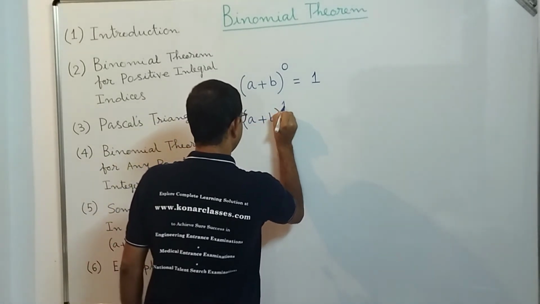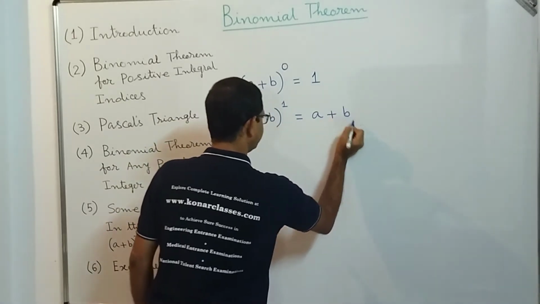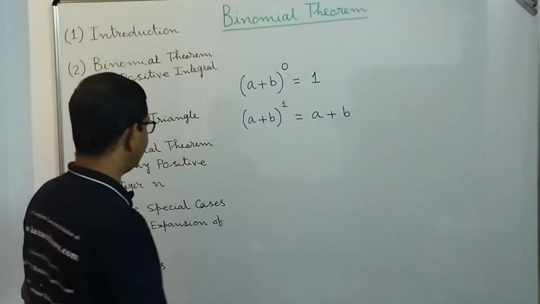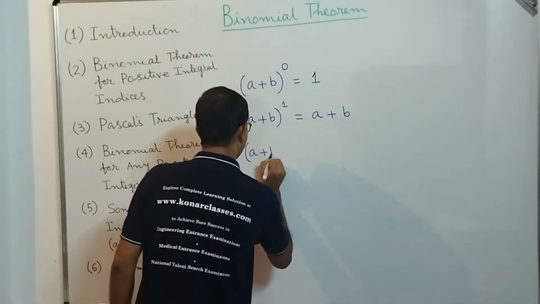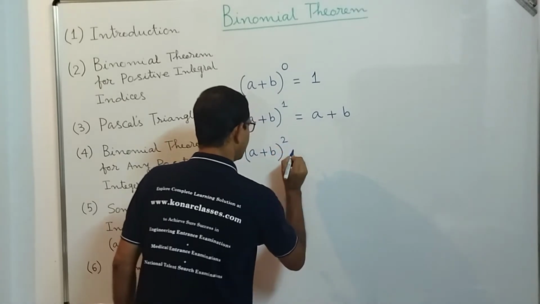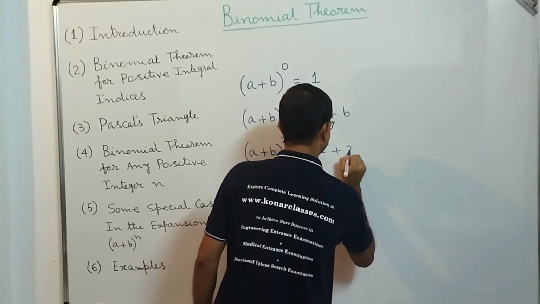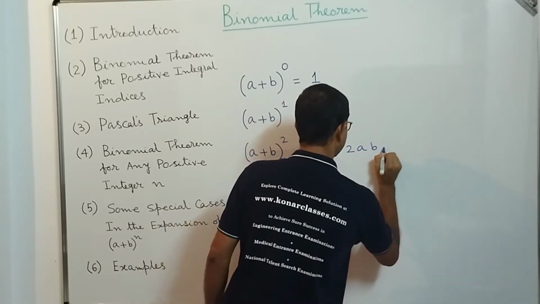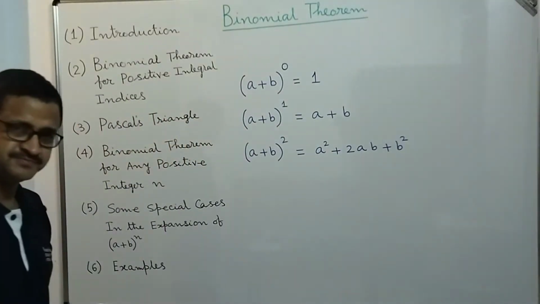Now let's take (a + b)^1. What do we get? That is a + b. Now let's take (a + b)^2. What are we going to get, dear students? a^2 + 2ab + b^2.